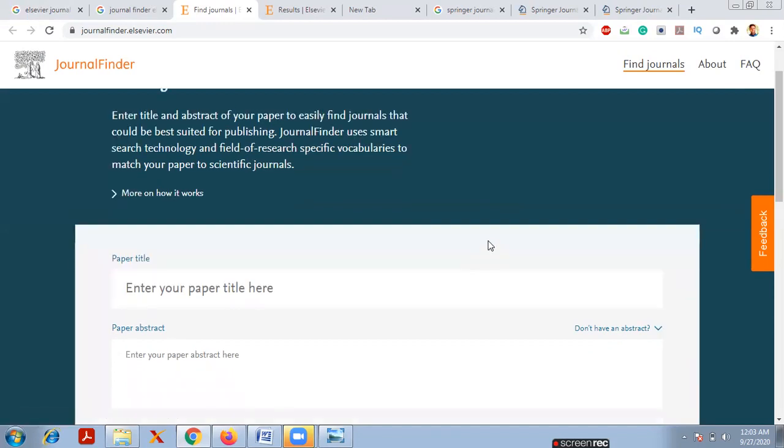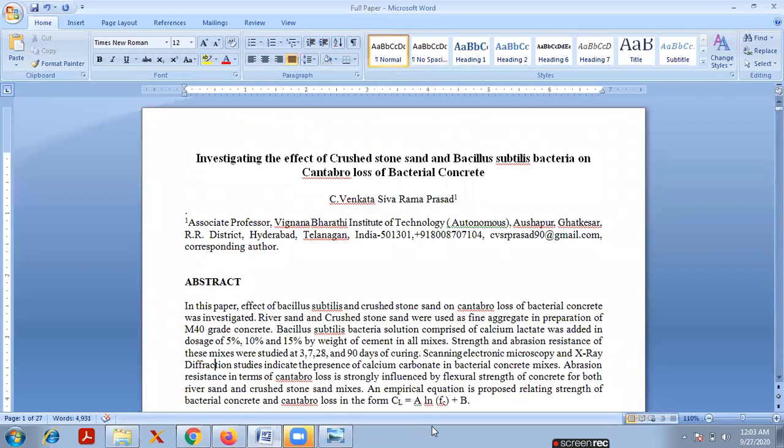Now I have one paper, and I want to know which journal is suitable for it. So now I will open my research article. This is the title of my paper, investigating the effect of crushed stone sand and Bacillus subtilis bacteria on Cantabro loss of bacterial concrete.